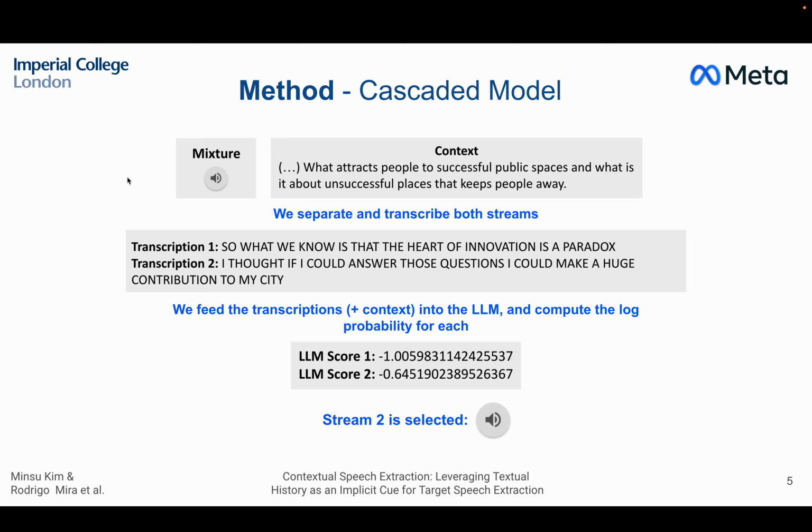I thought if I could at the answer heart those of questions, innovation is a I could paradox. make a huge contribution to my city.